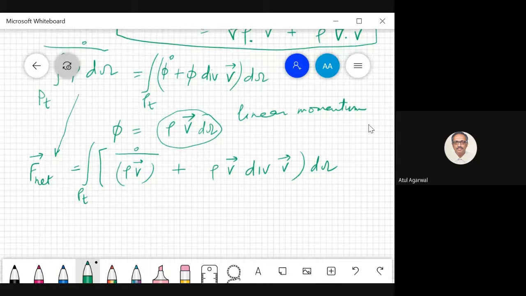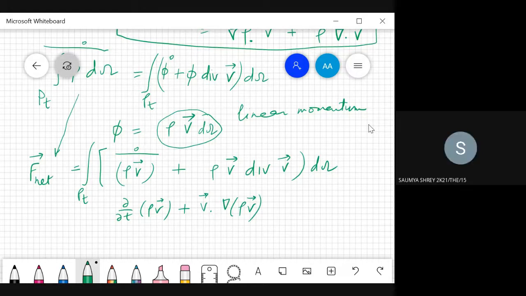Now let us look at this term, rho v total time derivative. So what will that be equal to? Del by del t of rho v plus velocity dot gradient of rho v. Can we write like this, Soumya? Yes, sir. Okay. So this is the term I have written down.